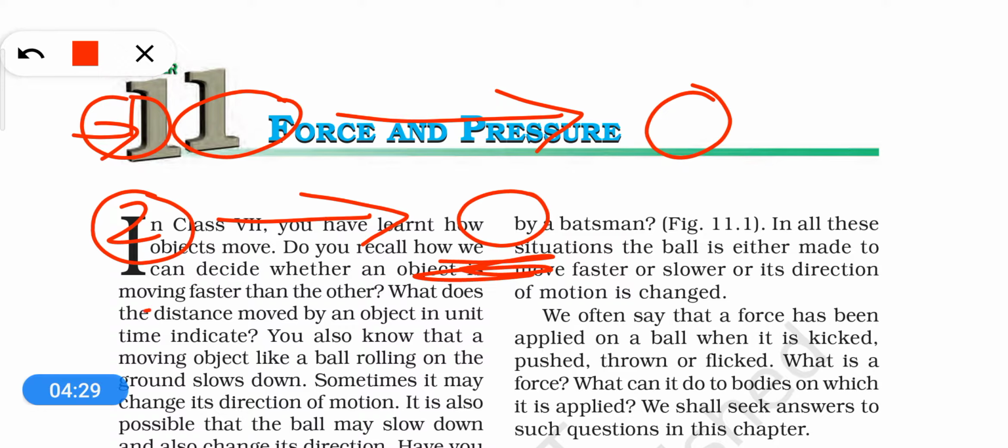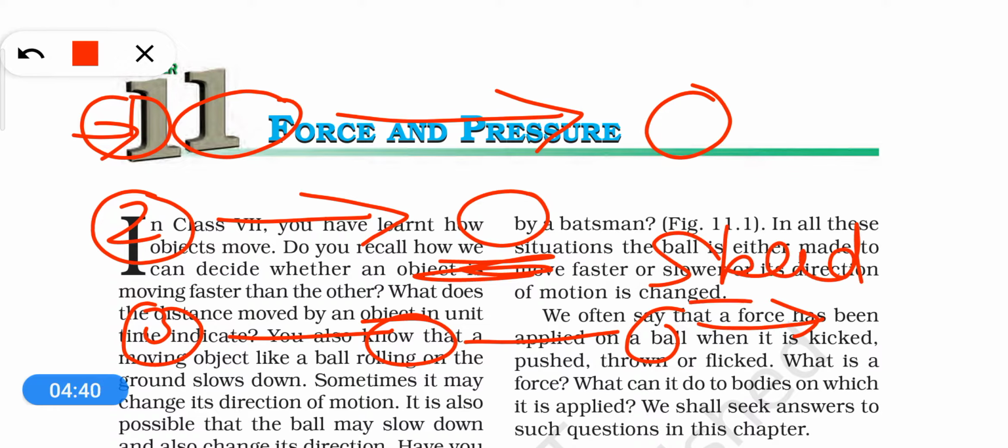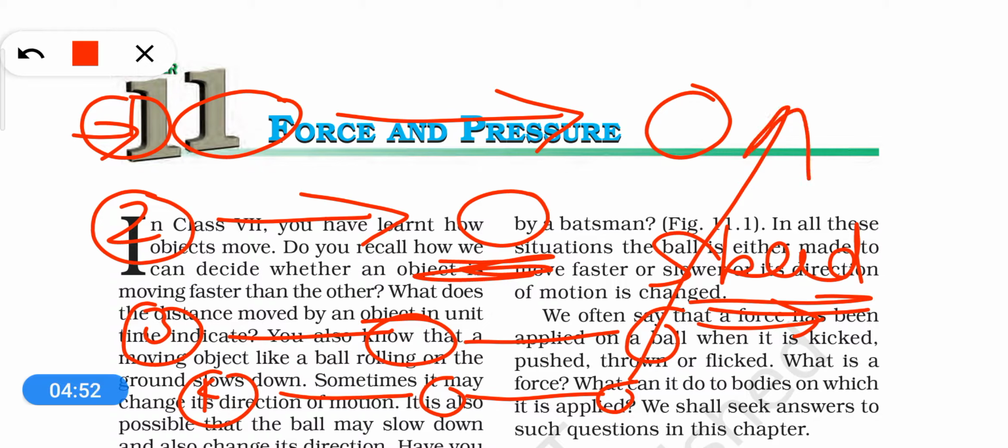Another thing, if the ball is in motion and its speed changes, then change in speed of a moving object is also included in change in state of motion. And the fourth one, if something is moving in one direction and suddenly it changes its direction of motion, the change in direction is also called the change in state of motion.